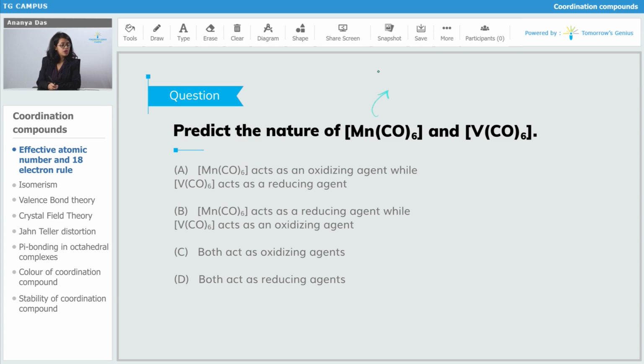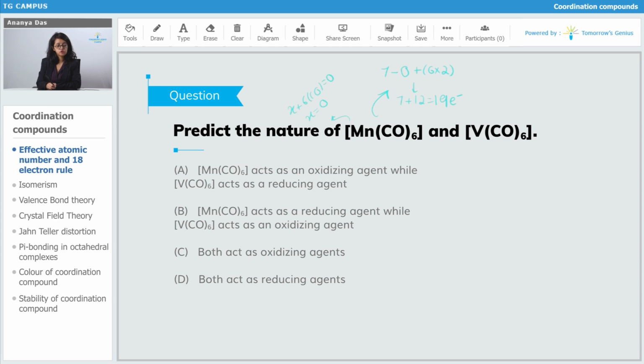Mn belongs to group 7 and the oxidation state of manganese here is: X plus 6 into CO is equal to 0. CO is a neutral ligand, so X is equal to 0. So the oxidation state of manganese is 0. So 7 minus 0 plus 6 into 2, that is 7 plus 12, which is equal to 19 electrons.